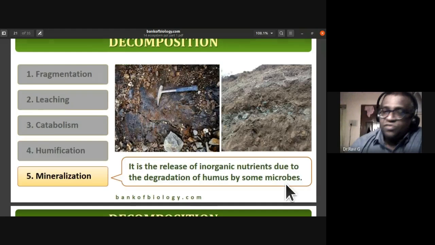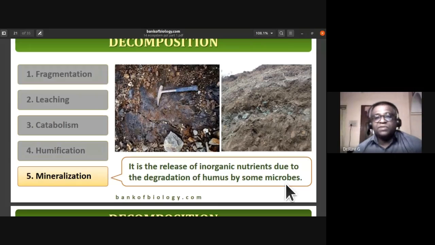The final step in decomposition is mineralization. It is the release of inorganic nutrients due to the degradation of humus by some microbes. That process we call mineralization.